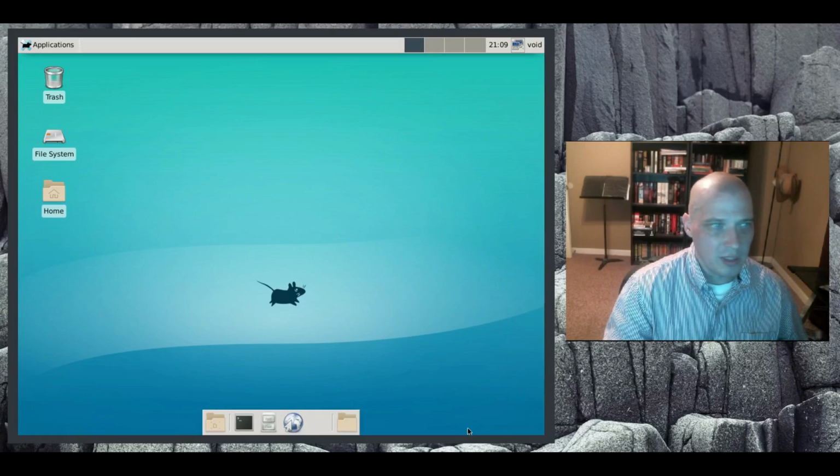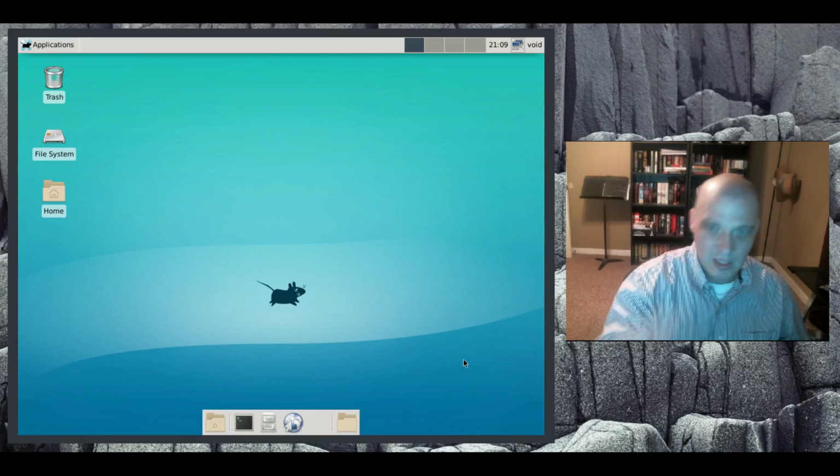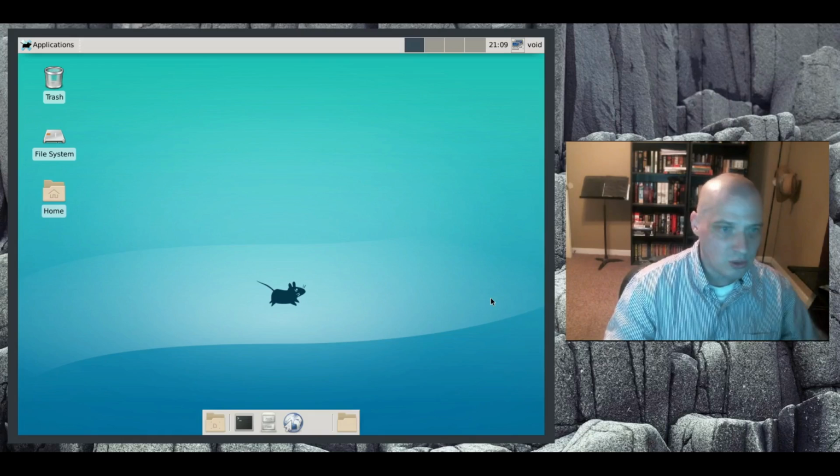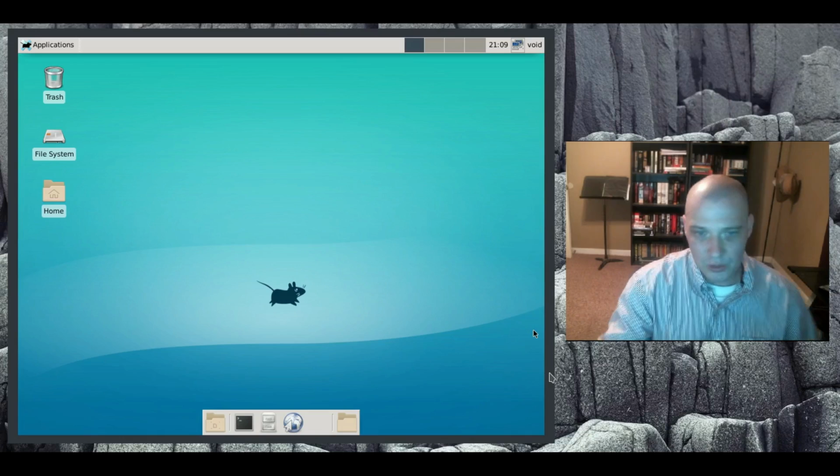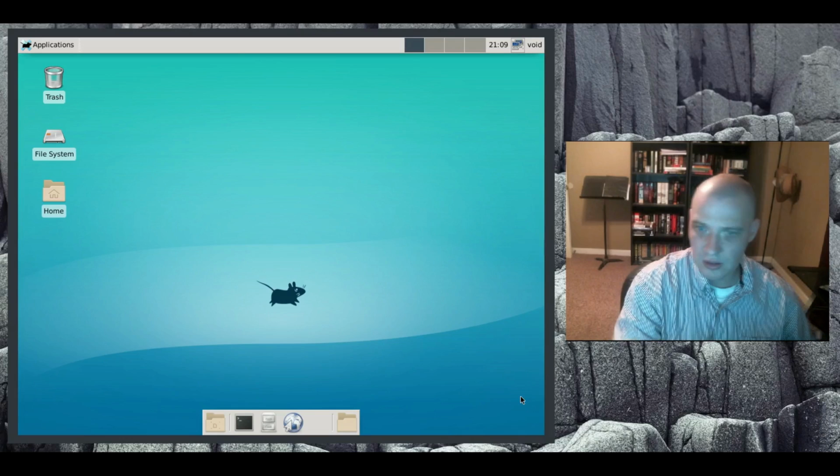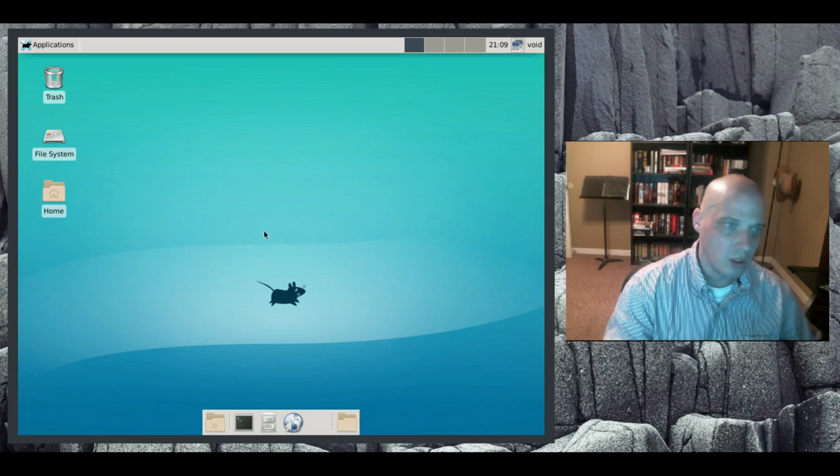Okay, and I took a couple of minutes to try to get the VirtualBox guest additions installed and running, but it was giving me some problems, and I'm just going to go with the small screen resolution here for this review. I don't want to fight with the guest additions. You know, on some distros, the VirtualBox guest additions just install really quick and everything just works. Not so on Void Linux, and I don't feel like taking an hour to get those guest additions up and running and a proper screen resolution, just for purposes of this review video.